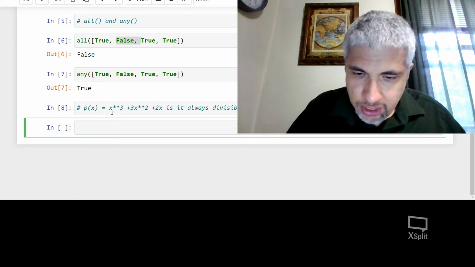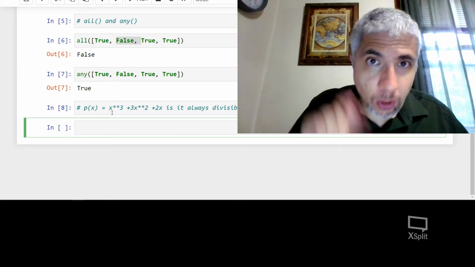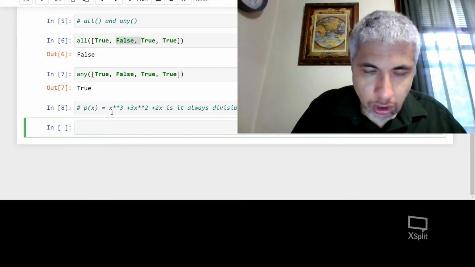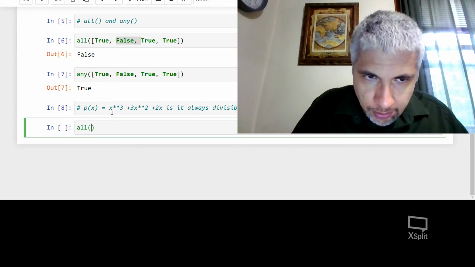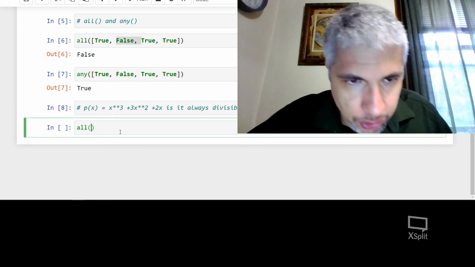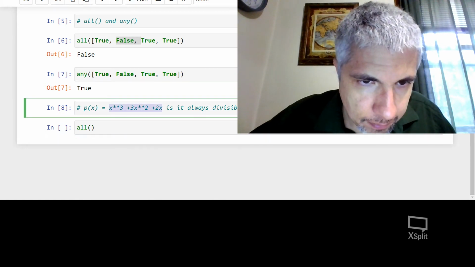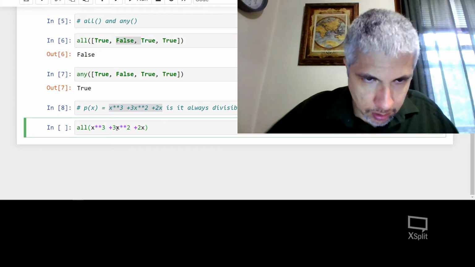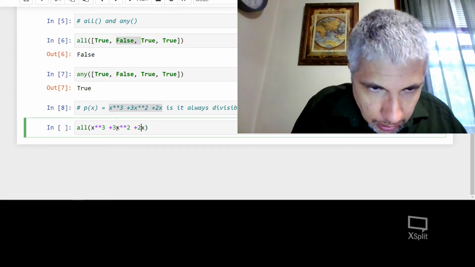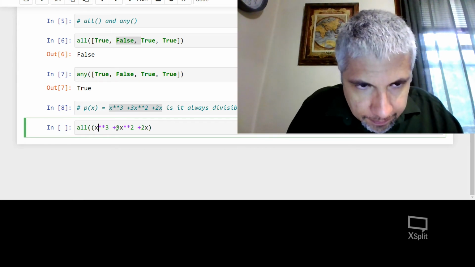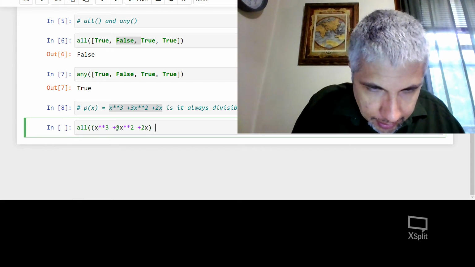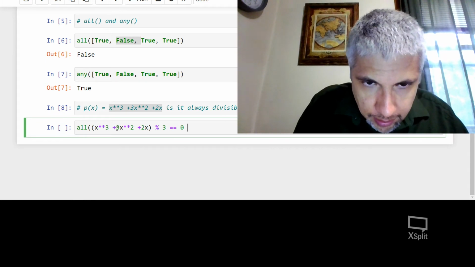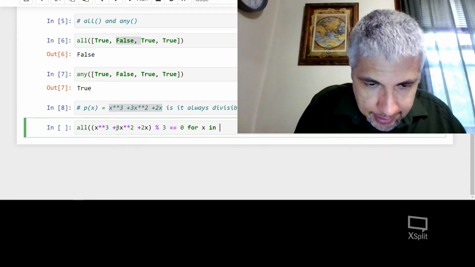So I want to know if this is always divisible by 3, so that always gives me a hint. I want to use all. So is it always true that if I take this polynomial right here, and I mod 3, take it mod 3, for x in the range.